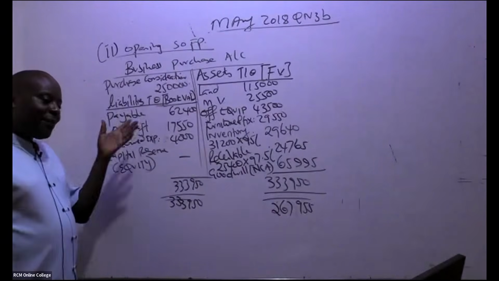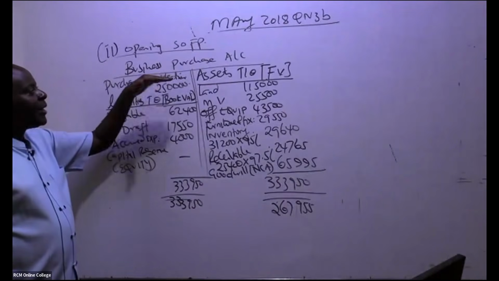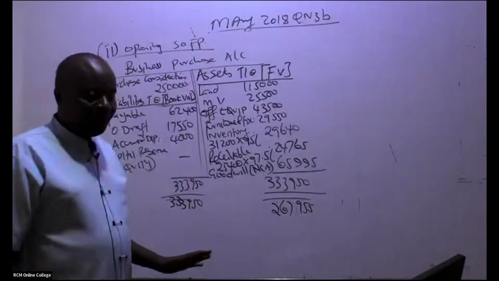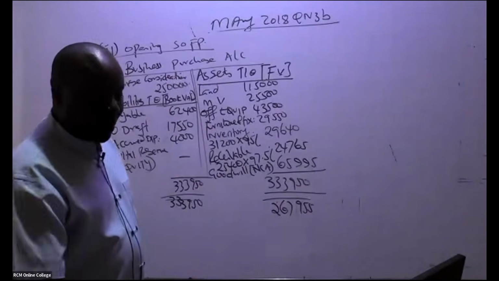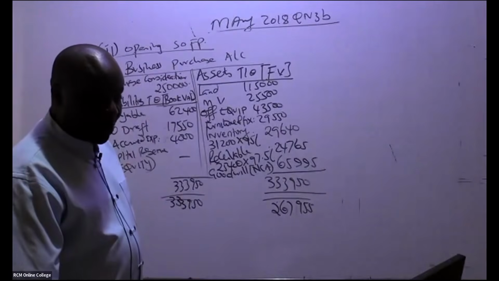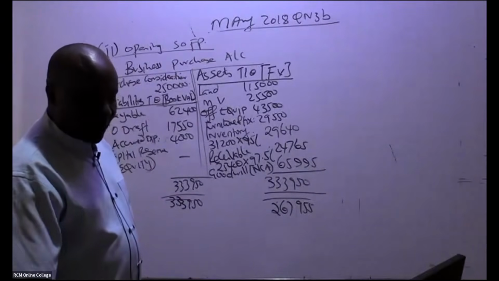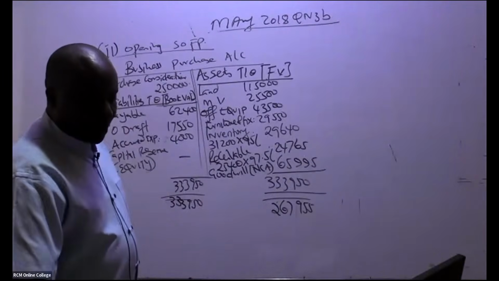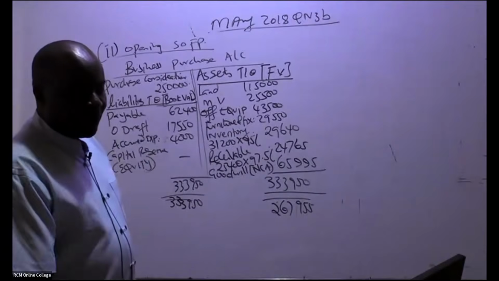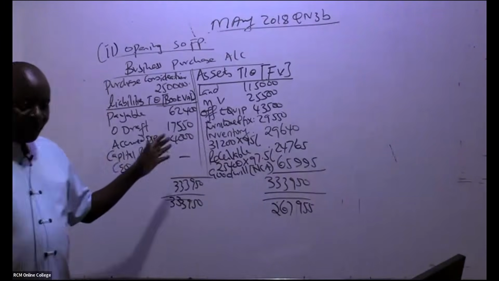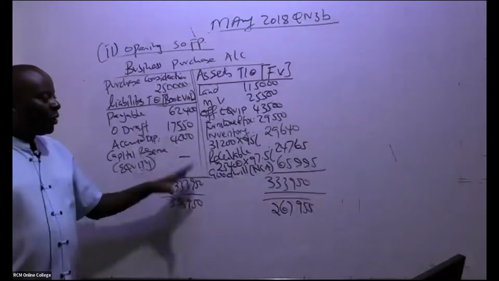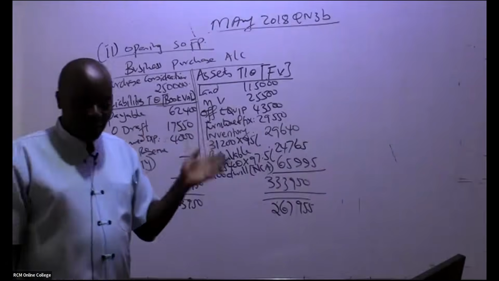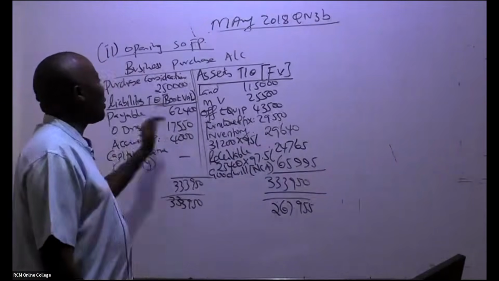So is that okay? Does it make sense? I can see you used different names here. It doesn't matter whichever name you used, well and good, so long as you're able to follow. Use the format of the teacher who taught you, use the name that he gave you. So is that okay, ladies and gentlemen, up to here? Basically, I do this to get goodwill or capital reserve for my statement of financial position. So this account is not a must.